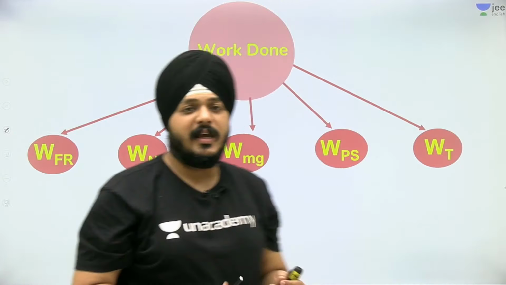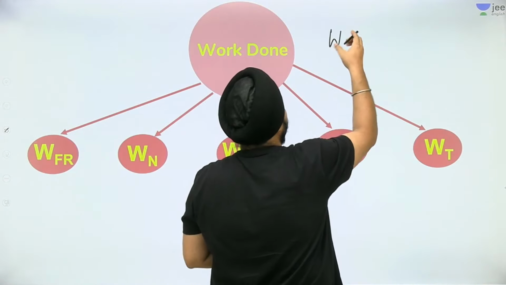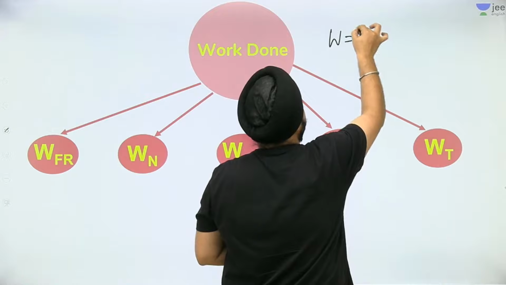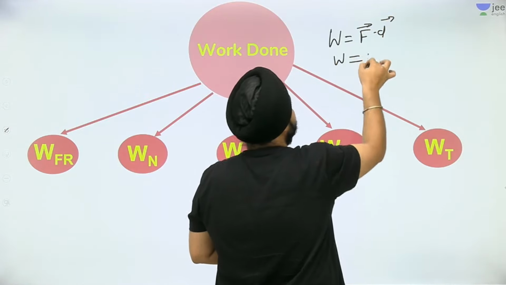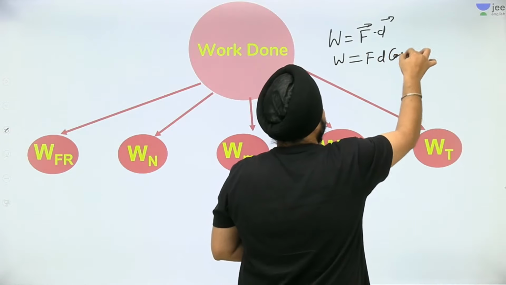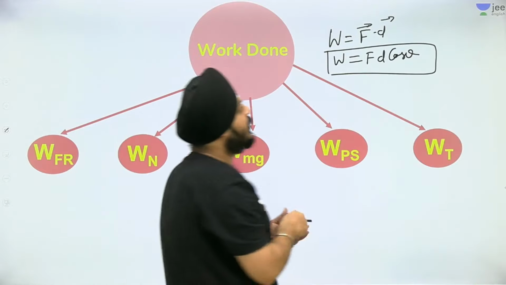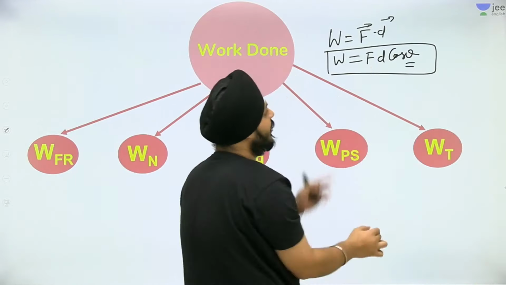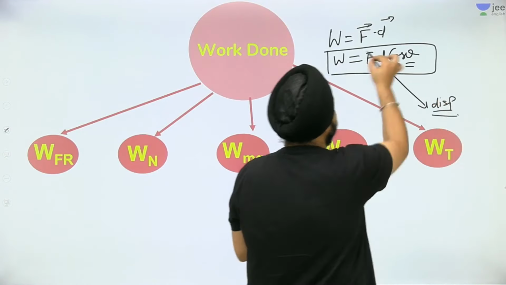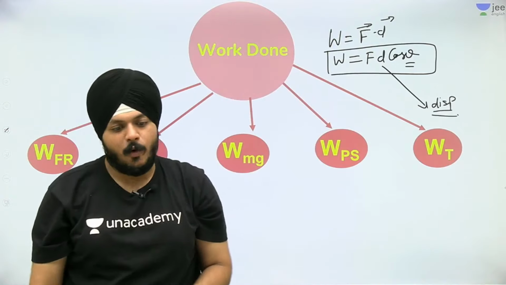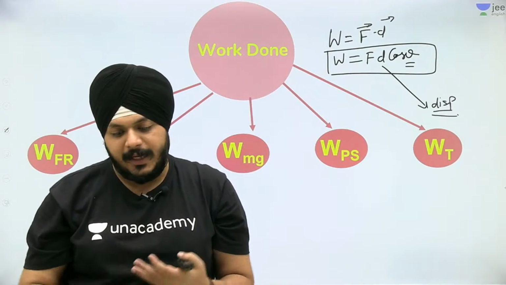Okay guys, so the basic formula of the work done is W = F dot D, and that is also W = FD cos theta. This is the basic formula of the work done, right? Where theta is the angle between F and D, D being the displacement, and this force can be of any type.